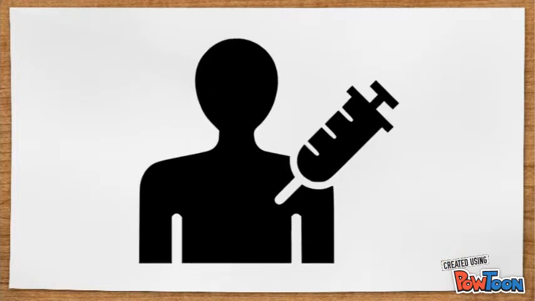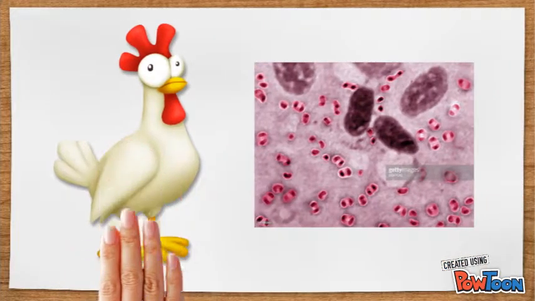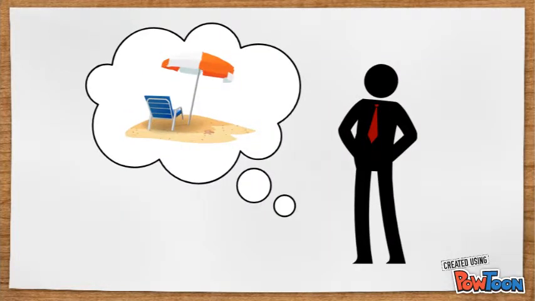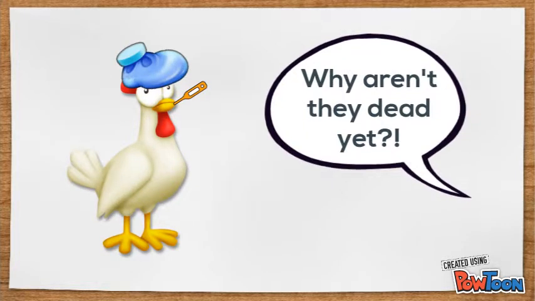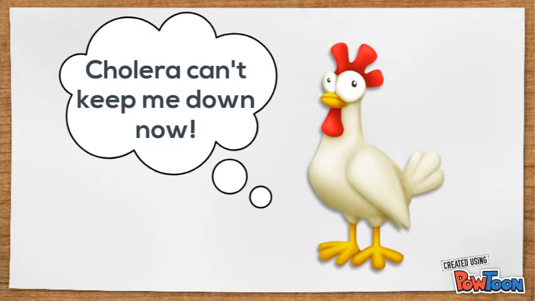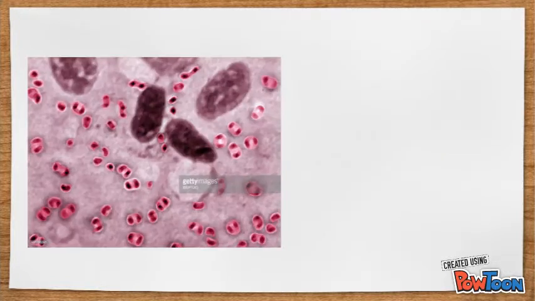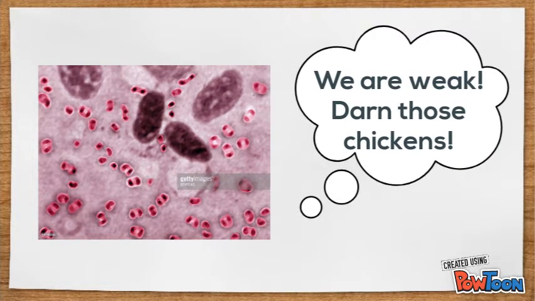Pasteur's work with vaccines began with anthrax and quickly shifted to chicken cholera. Pasteur had an assistant, and both were going on vacation. Pasteur instructed his assistant to inject the chickens with a cholera culture before he left. The assistant did not inject the chickens until he got back. The chickens got sick and they were predicted to die, but they did not. They had instead become resistant to the cholera. This was attributed to the weakened state of the cholera that was injected into them.